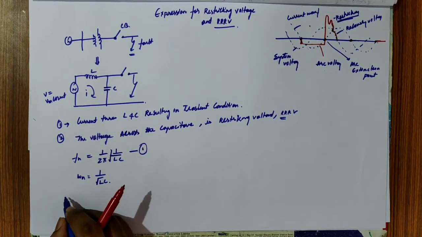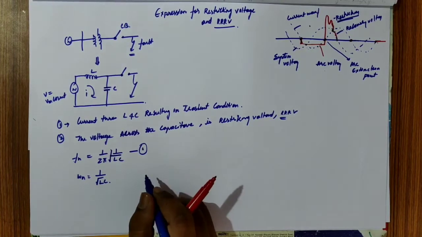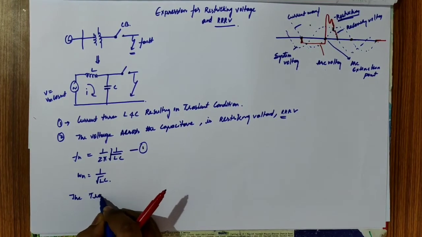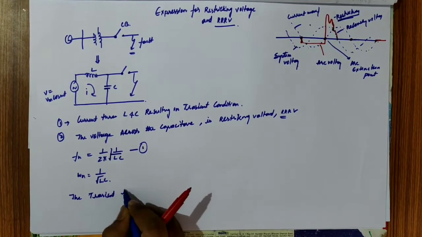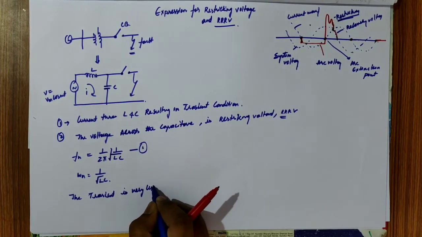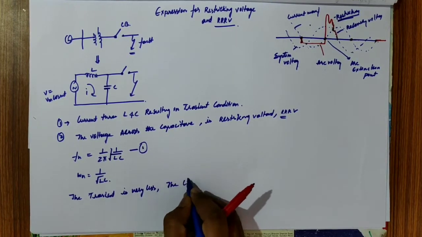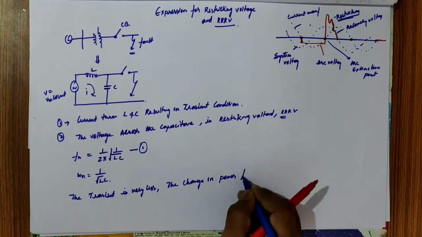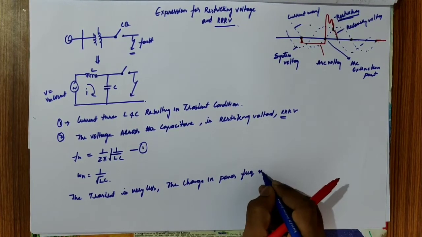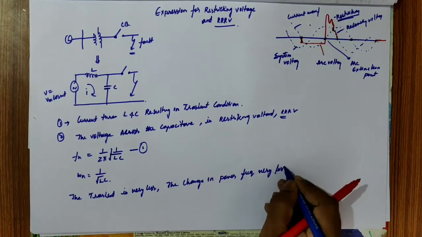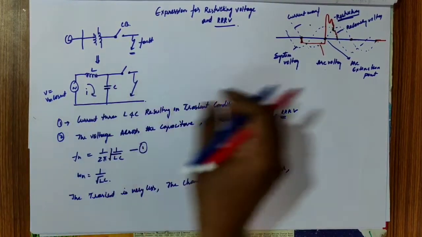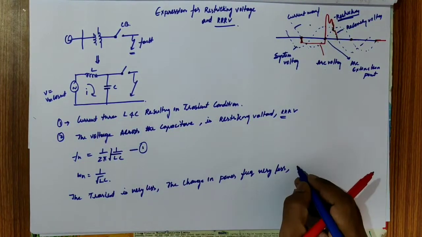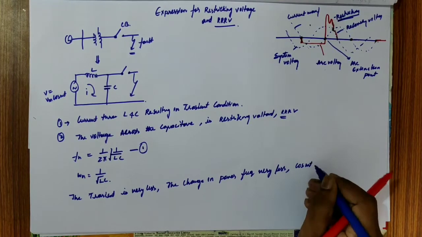One more thing we observe here is that the change in power frequency during the transient is very small. So for the small duration of oscillations, a few microseconds, we consider cos omega t as 1.